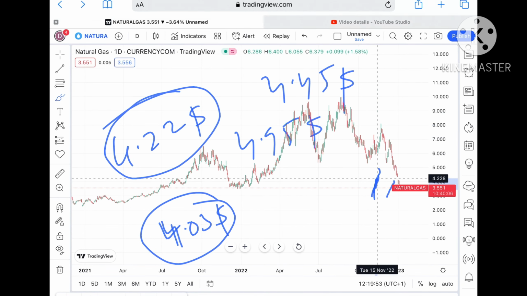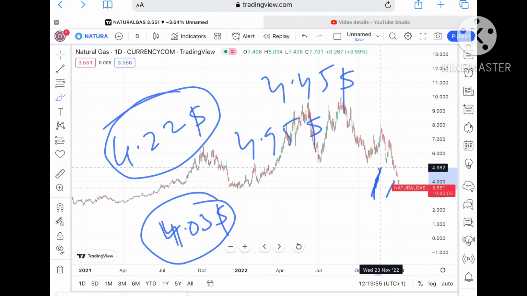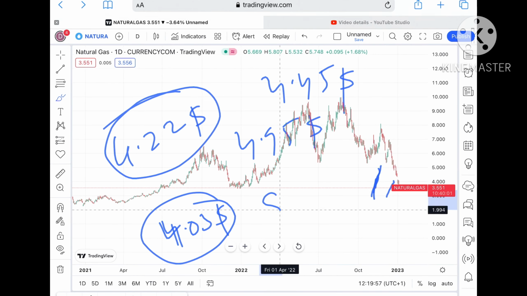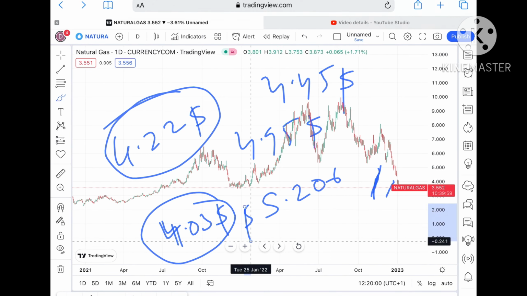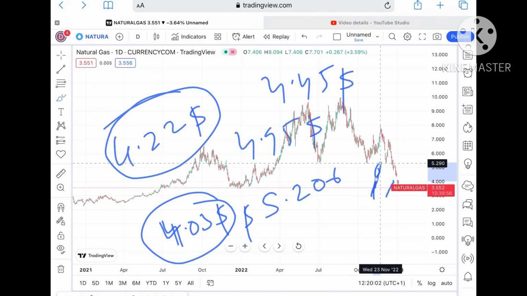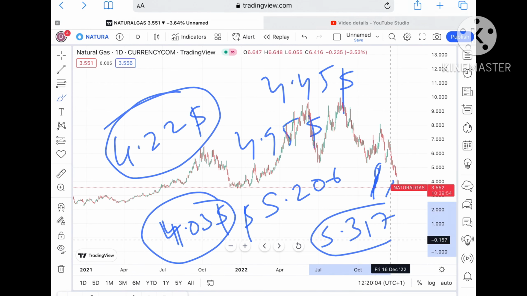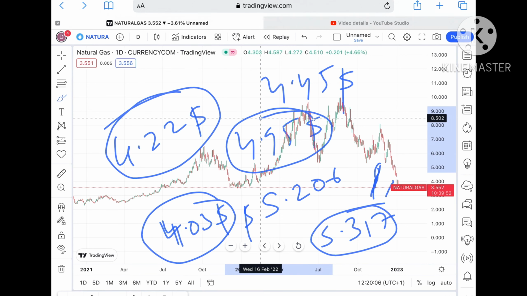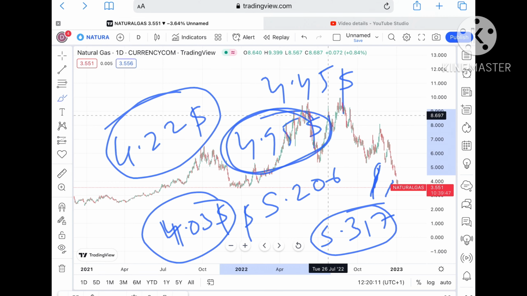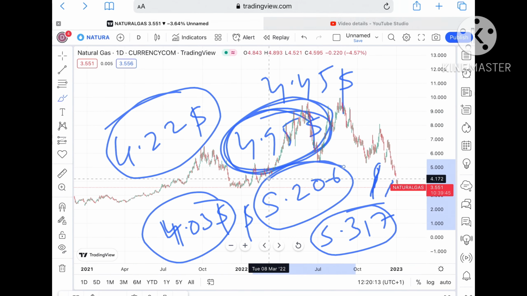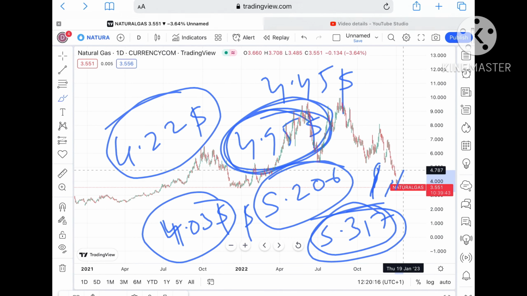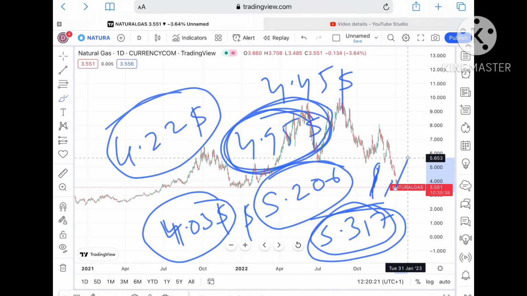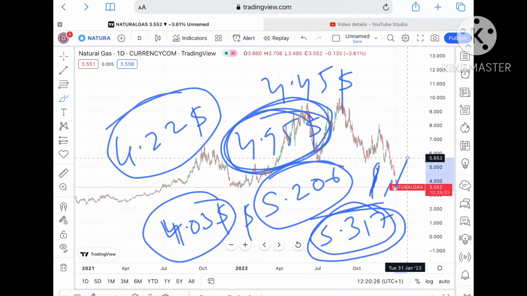Okay, and once it starts moving upside, we can see a level of $4.9. Keep this in mind, once it crosses the level of 4.45, we can see a level of $4.95, which is again a strong resistance as of now. So once it sustains above 4.5, then 4.95, then we can see a level of 5.206 to a level of 5.317. Okay, and keep that in mind, because 4.9 is a strong support as well as resistance, if the price moves above this level, it will act as a support. So once the price moves up that level, we can see a level of 5.3 also, and if that level sustains, chances are high we can see a level of $5.6.